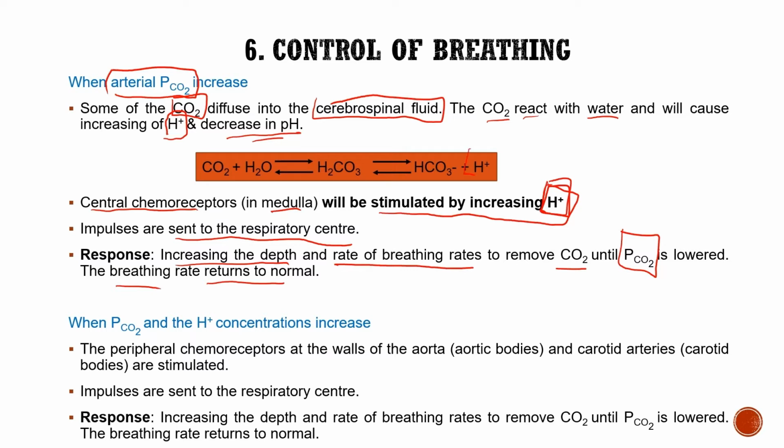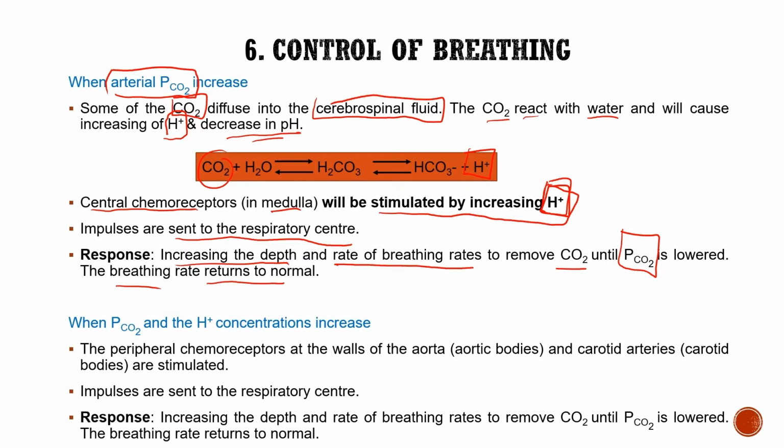Because water combines with carbon dioxide to become bicarbonate ions and also H plus. This will cause the person to increase the depth and rate of breathing. So when we wear a mask, we tend to breathe deeper and increase the rate of breathing to remove the excess carbon dioxide.